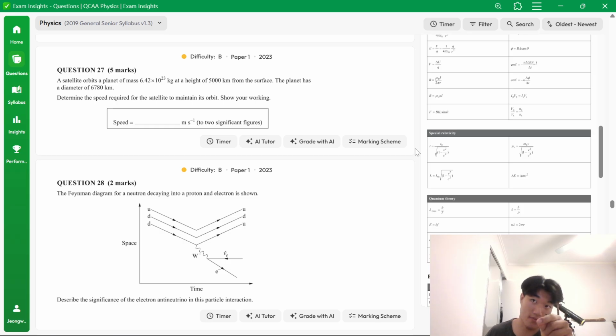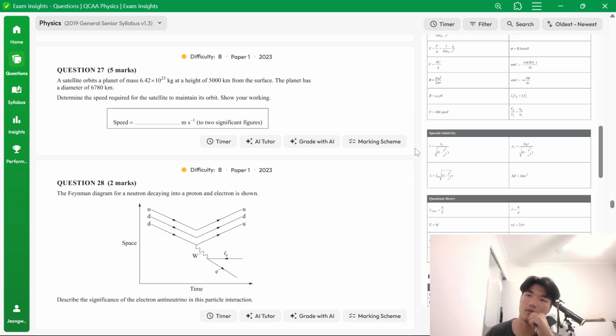We need to halve that first. So there's two things we can trip up on: the units, and adding as well. We need to halve it to get the radius because it's measured from the center of the object.